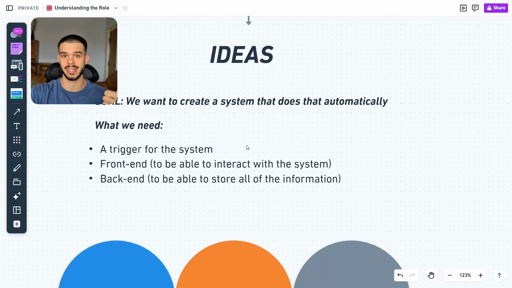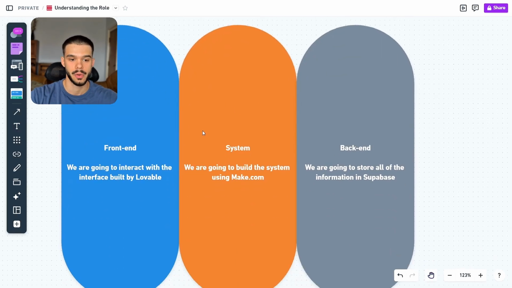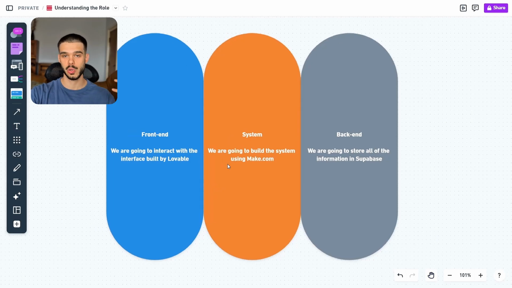Usually for AI systems, we need three things. We need a trigger for the system, something that actually makes all of the backend workflows run and start, right? We need a front end to be able to interact with the system, and we need a backend to be able to store all of the information. Now, for the front end, we are going to interact with the interface built by Lovable. I'm going to use Lovable in order to build the front end of the app.